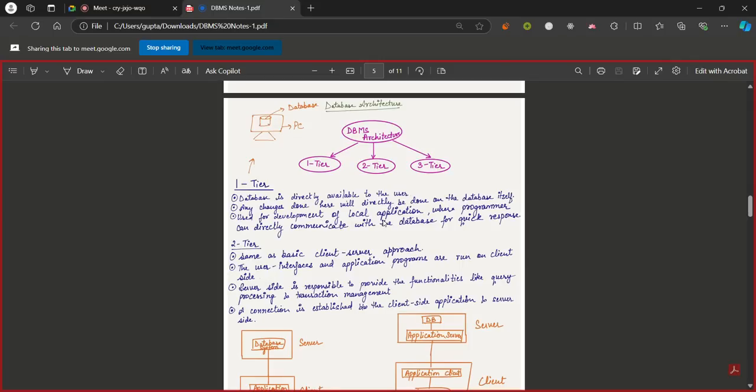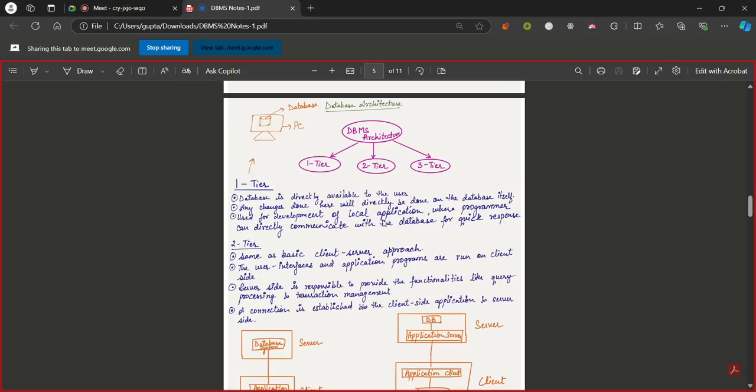So, in a single tier architecture, I create the database, you are the end user, and you can directly access the data. While I create the database, you can just go to a particular website and over there you can see all the data. You can access it directly. There isn't any person or any level in between you and me, the end user and the database. Any changes you want to make, you can do directly on the database itself.